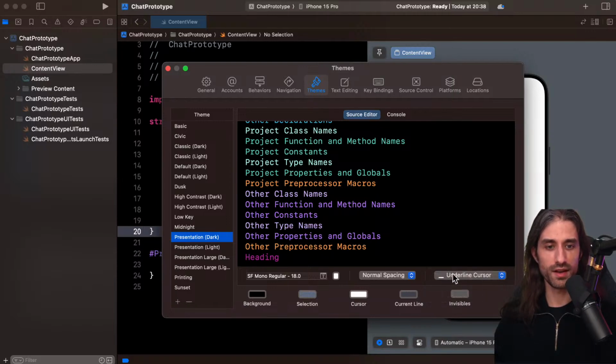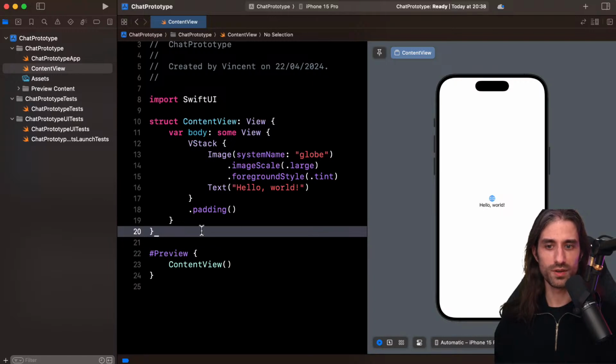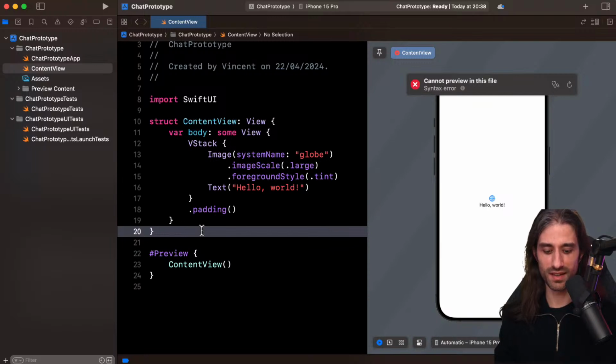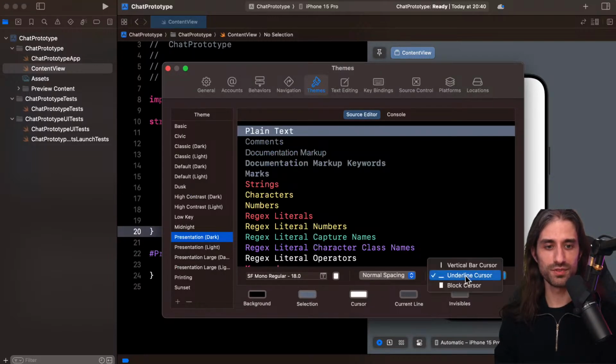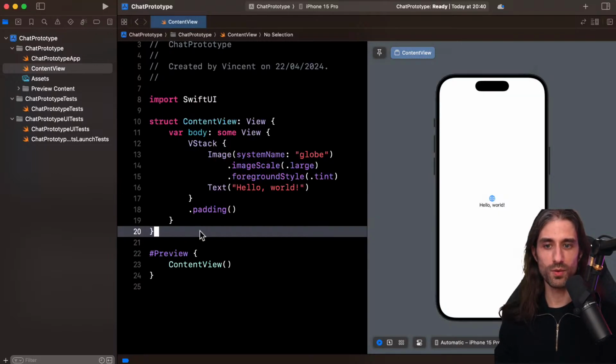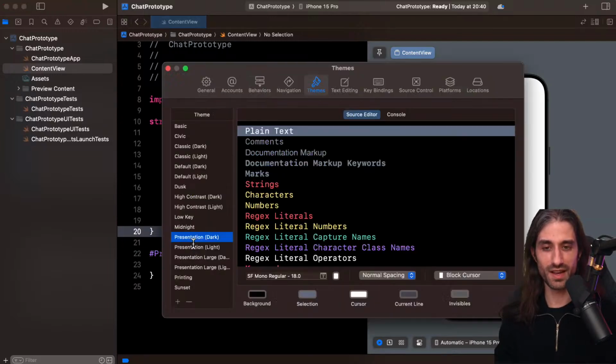I didn't know that you can select your cursor. You can put an underline cursor if you want, like this. I didn't know you could do that in Xcode. And you can also put a block cursor if you want. So you learn something new every day, I guess. I still recommend you keep this one because it's the one we are most used to.